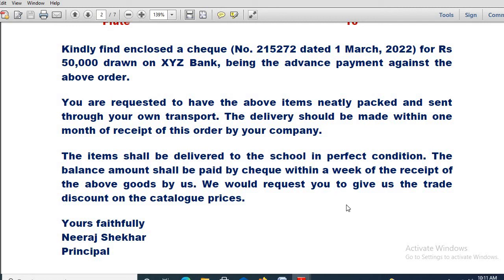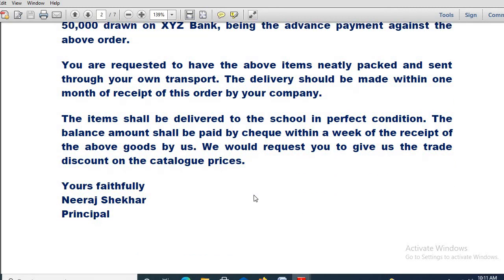We would request you to give us the trade discount on the catalog prices. Obviously, what is the discount related with the trade discount on the catalog prices? You wanted a list of that, and the rest of the amount will be given with the help of a check. And obviously within 1 month it has to be sent to the school. After that it is liable for cancellation. That one if you want you can mention, just like I have mentioned in my previous letter.